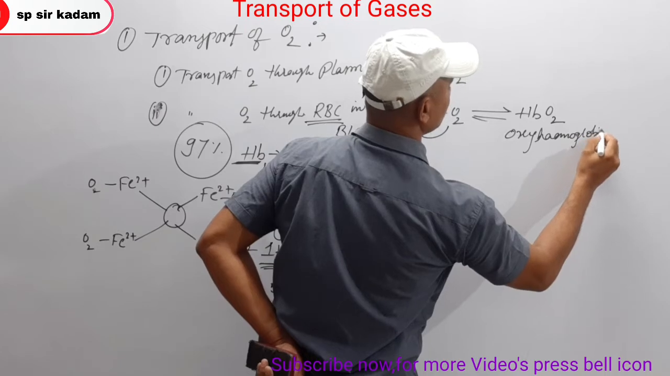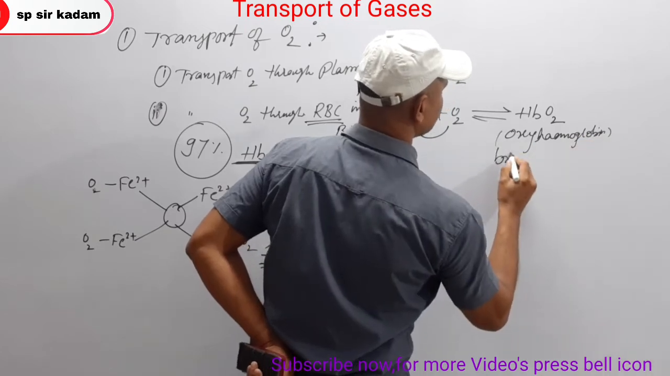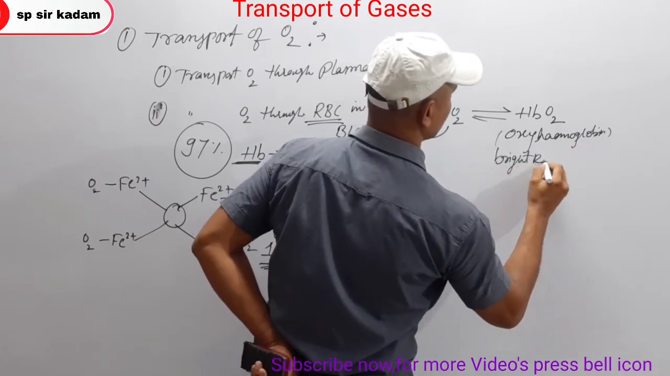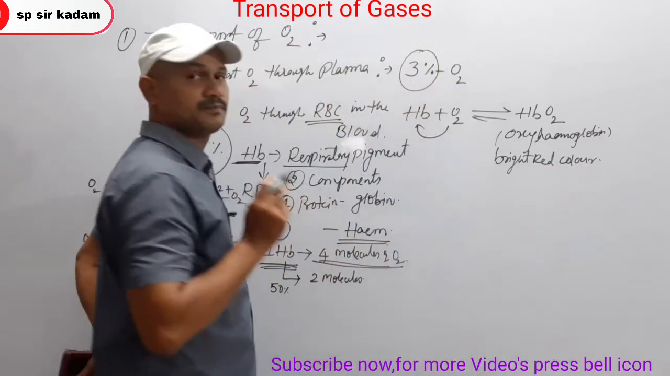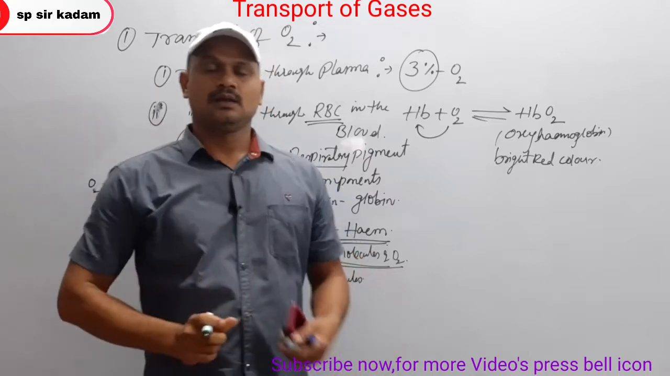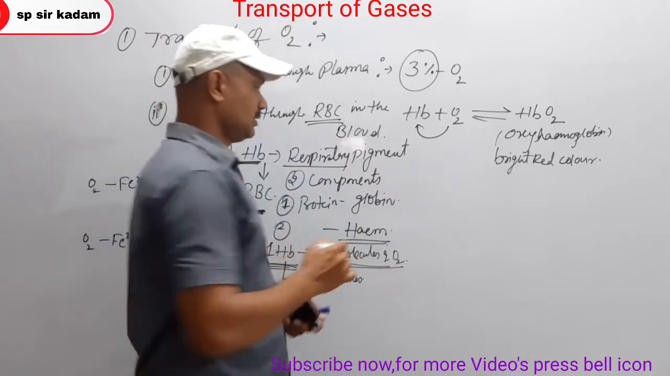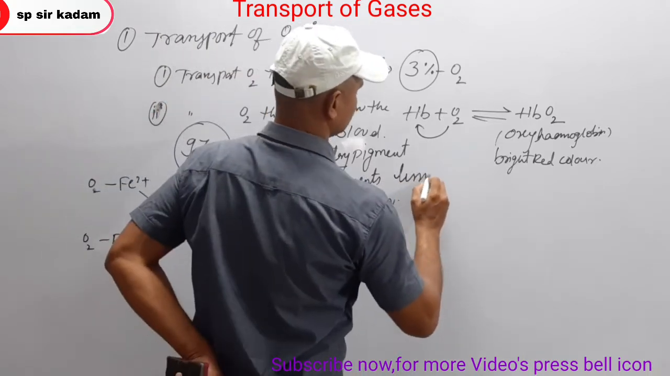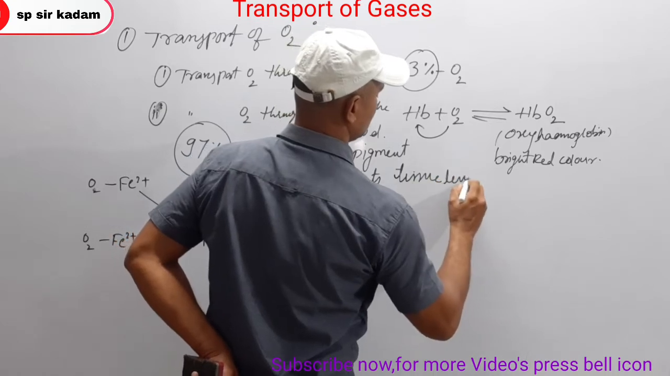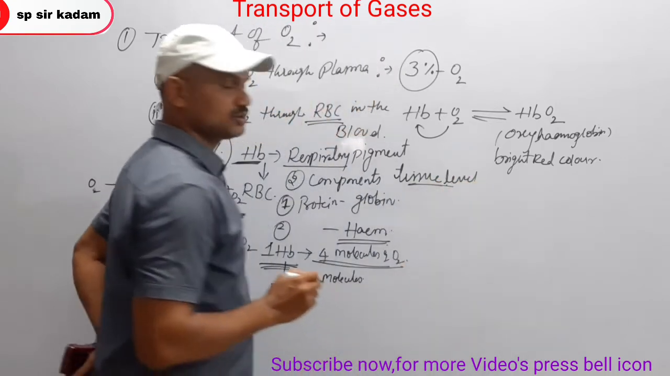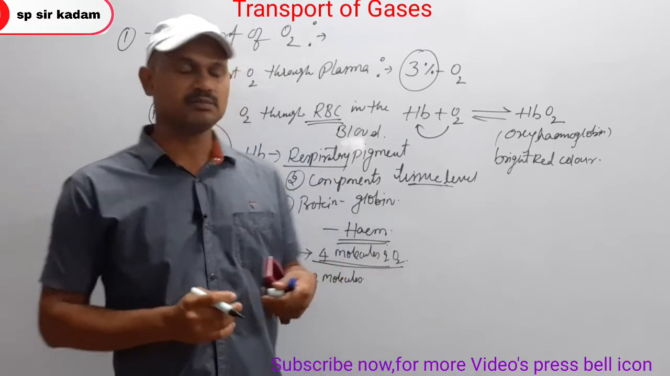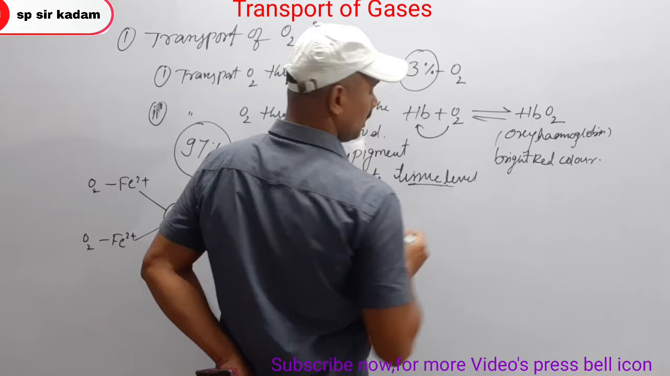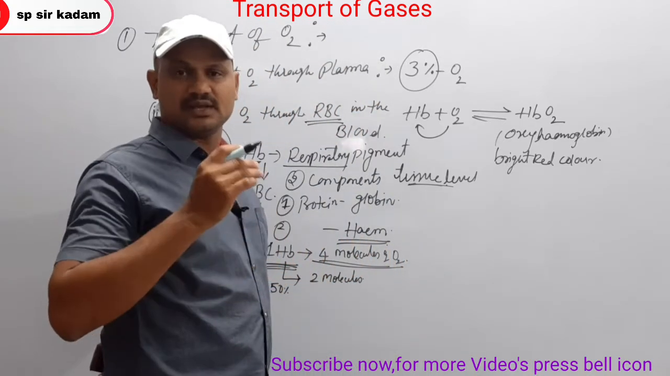Oxyhemoglobin, which is a bright reddish color. But at tissue level, tissues are continuously using oxygen and releasing carbon dioxide. It means at a tissue level, oxygen level is very low.